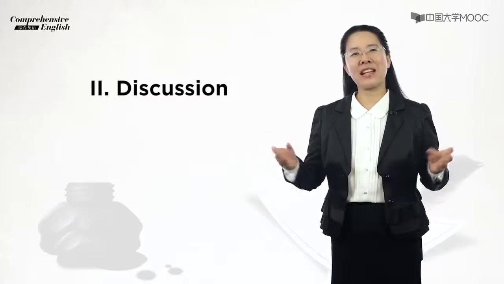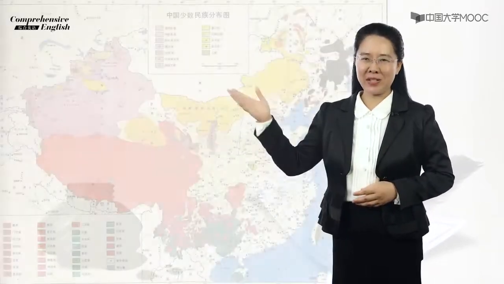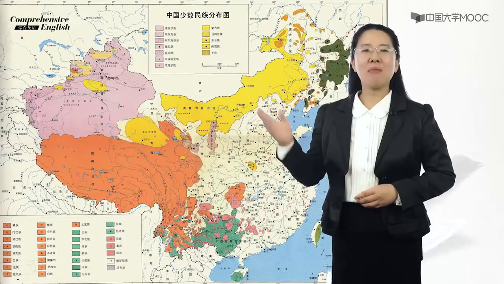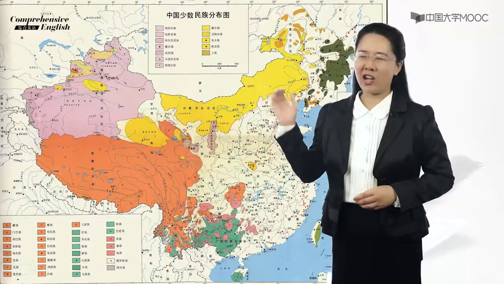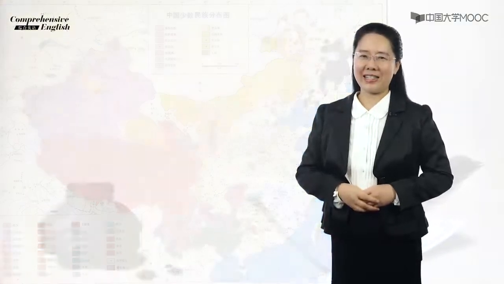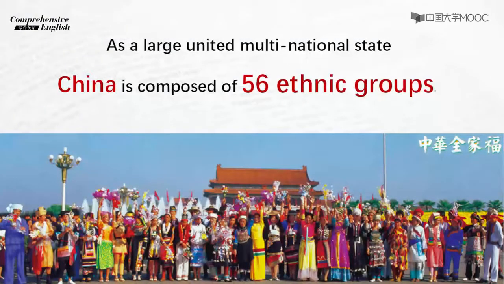Now, let's come to the second part, discussion. Please look at this picture and discuss the following question. How many ethnic groups are there in China? Can you name some of them? Yes, as a large, united, multinational state, China is composed of 56 ethnic groups.